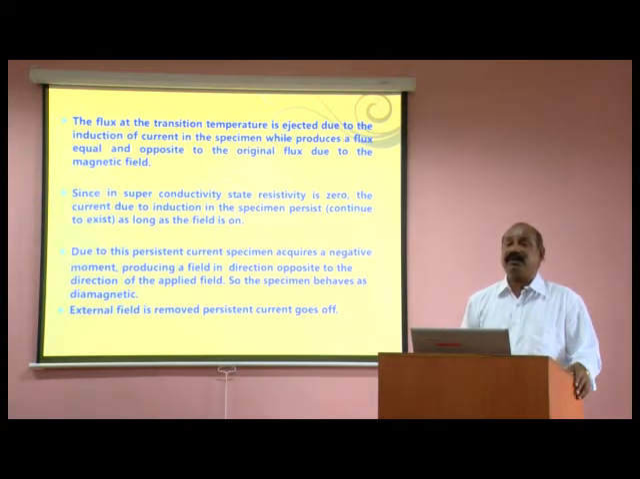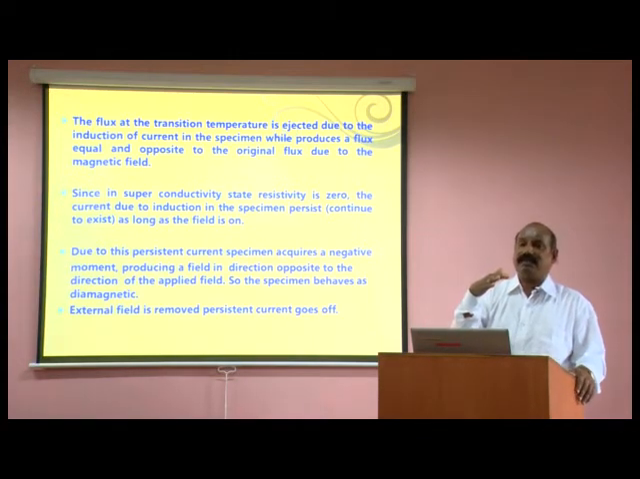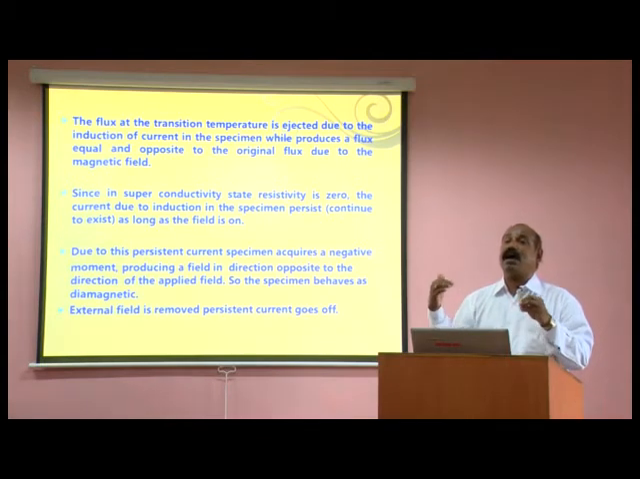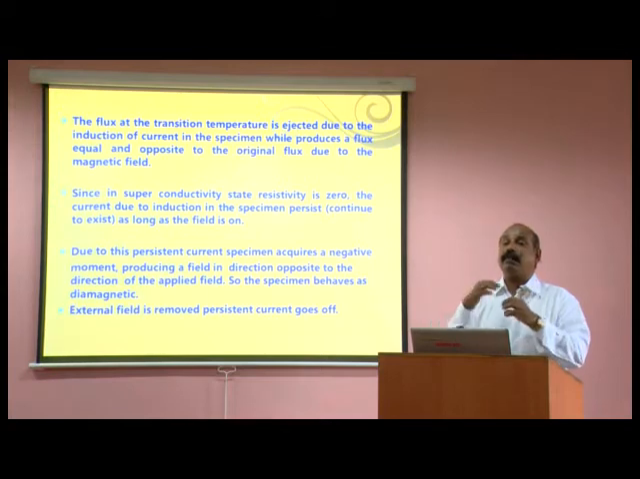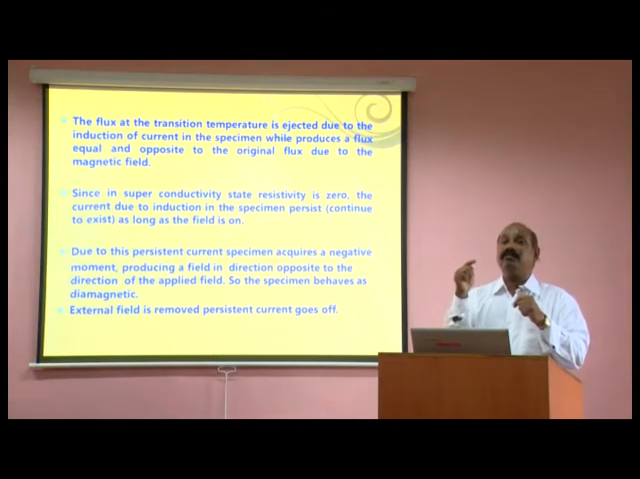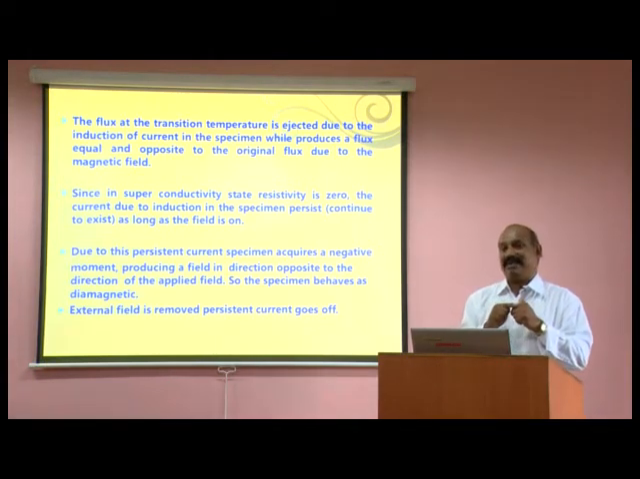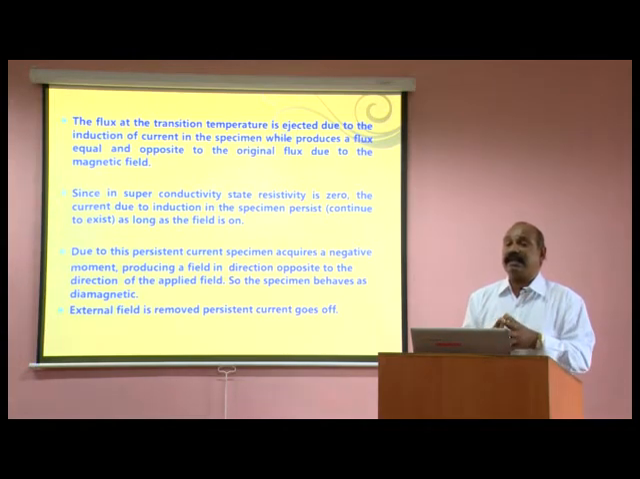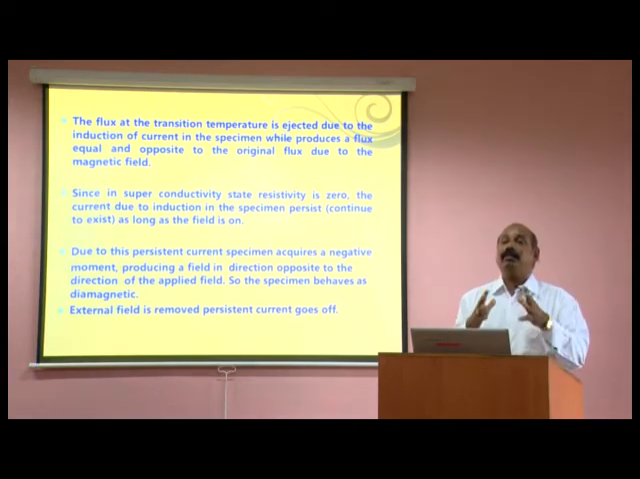So, what happens here? When you are applying the magnetic field, at the same time there is an opposite flux generated by the superconducting material and it opposes the applied field. That is why we call that a negative magnetic moment. So, this magnetic moment creates the diamagnetic behavior. So, the superconducting material possesses the diamagnetic property.